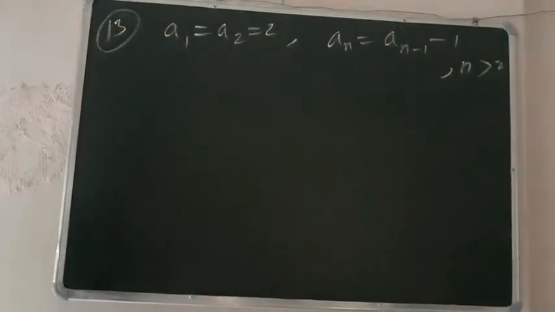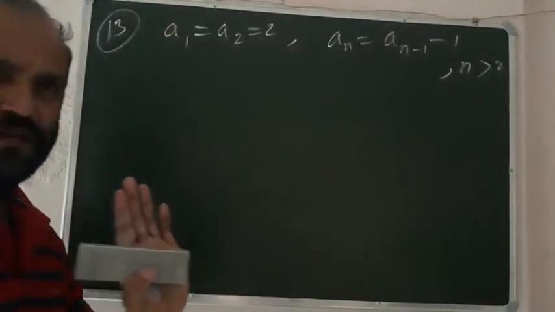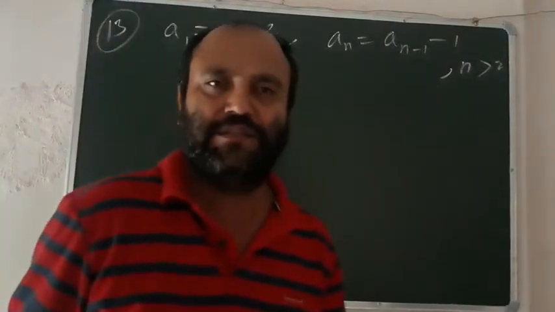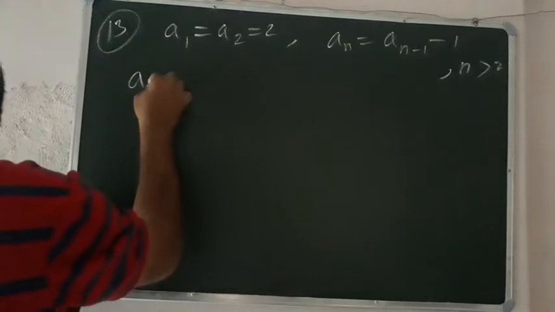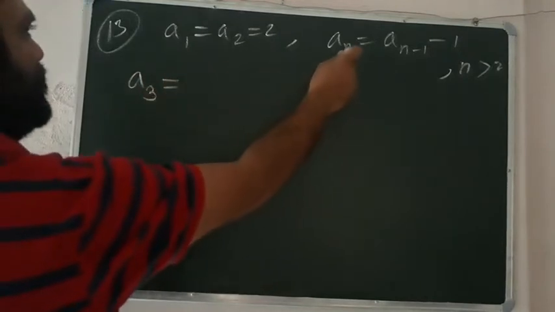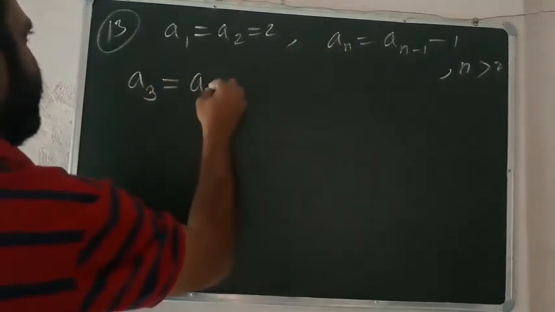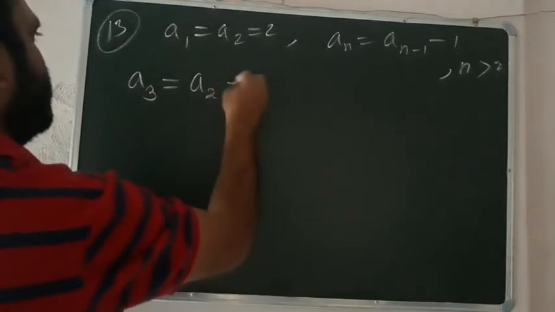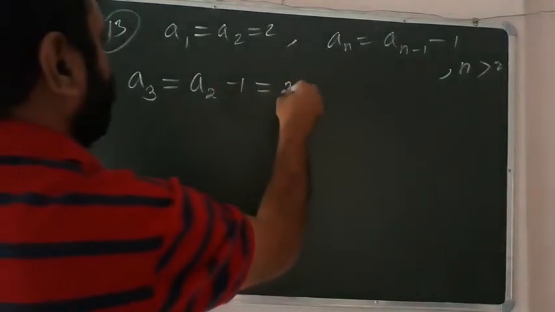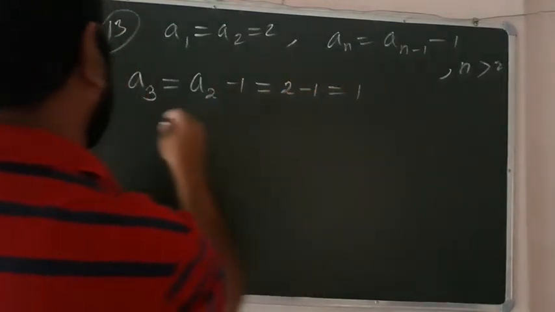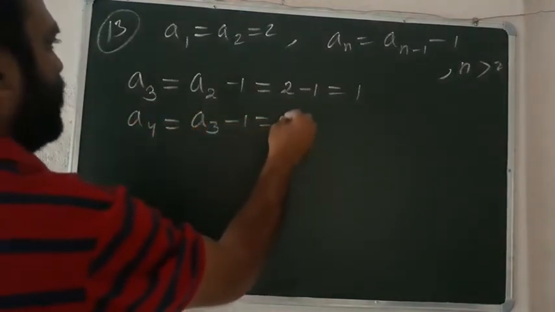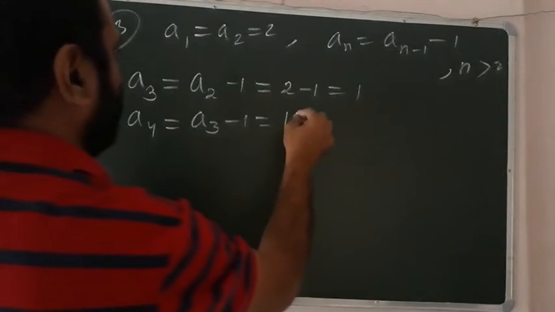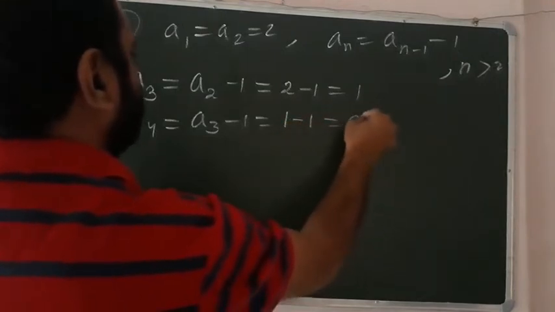Where n is greater than 2. Yes. So first two terms are given to you, that is 2 of this sequence. So when we put n is equal to 3 in this equation, we will get a2 minus 1, that is 2 minus 1, that is equal to 1. a4 is equal to a3 minus 1, that is 1 minus 1, that is equal to 0.